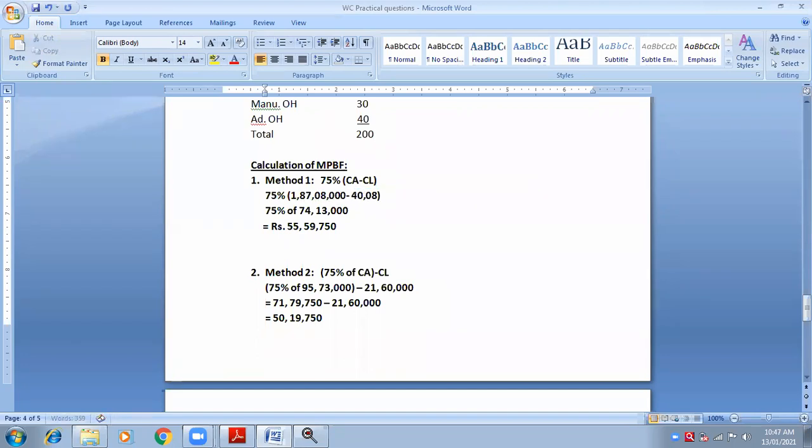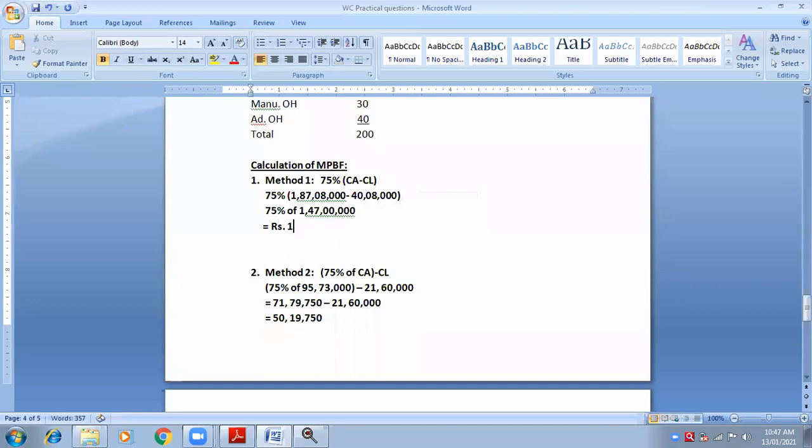So what is your net working capital requirement? 1 crore 47 lakhs. So what is 75% of 1 crore 47 lakhs?